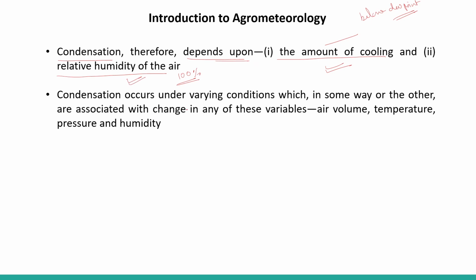Condensation occurs under varying conditions, which in some way are associated with changes in variables like air volume. It is not the same everywhere. It varies due to changes in air volume, temperature, pressure and humidity. These are the variables on which the condensation phenomenon depends.